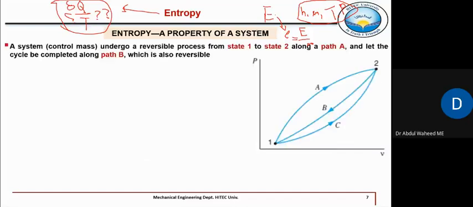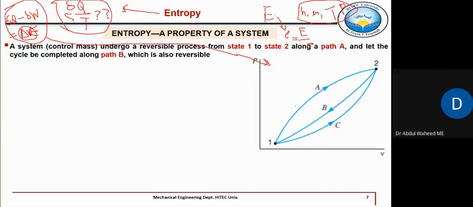So let's prove whether this term is also a property. Here we shall prove it in a similar way to what we used in chapter 2. If you look at chapter 2, we also proved a similar thing for del Q minus del W equal to delta E, and we said this delta E is a property of a system. To prove that, we used a similar procedure in chapter 2, which we will now use here.